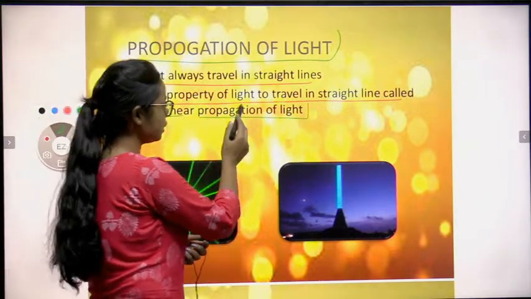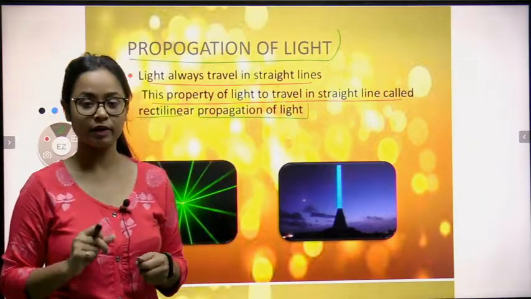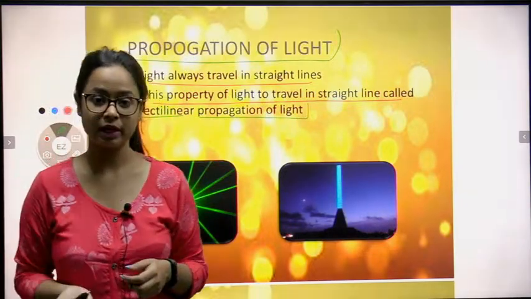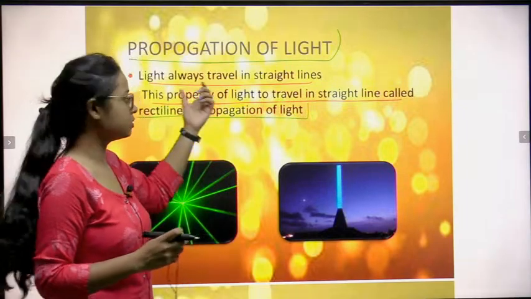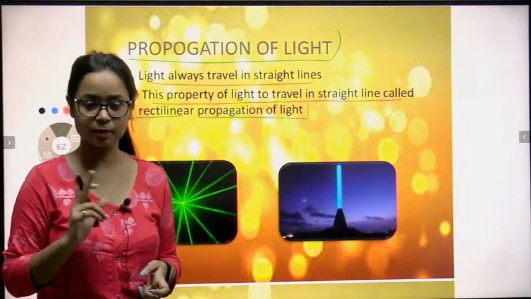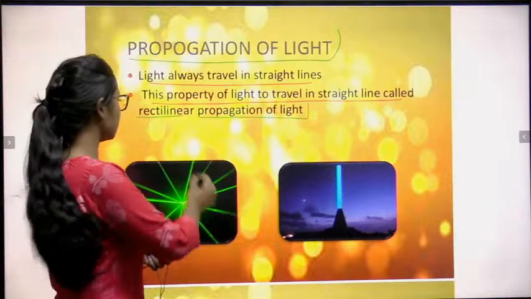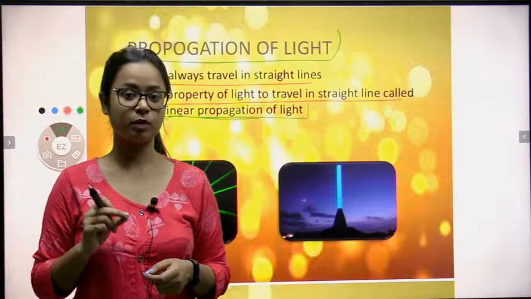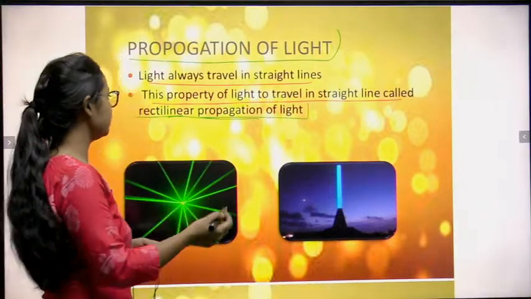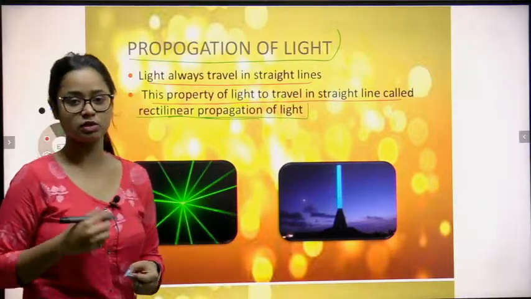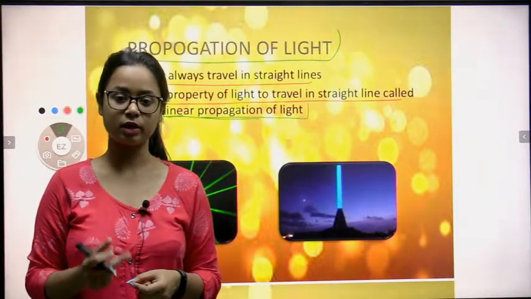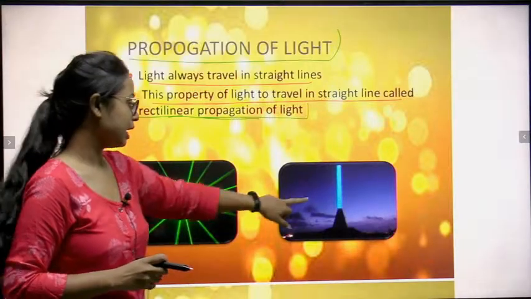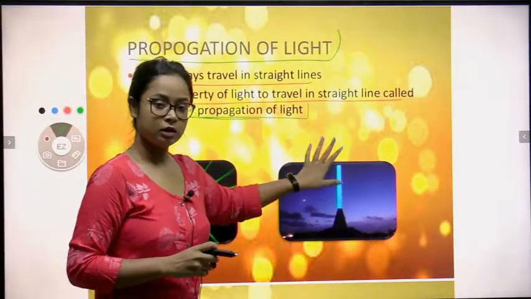Secondly, this property of light, in which the light travels in a straight line. You all know that light always travels in a straight line. This is a property of light. So this property is called rectilinear propagation of light. So if the question comes, what do you mean by rectilinear propagation of light? What you will write? Light always travels in a straight line, and this property of light is called the rectilinear propagation of light. You can see in this picture that light always travels in a straight line.